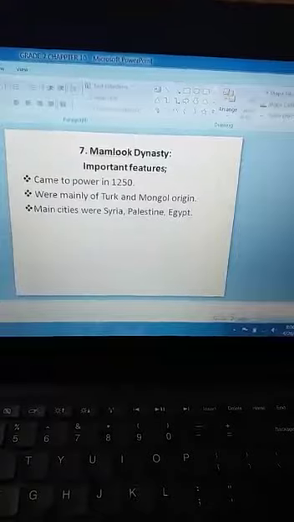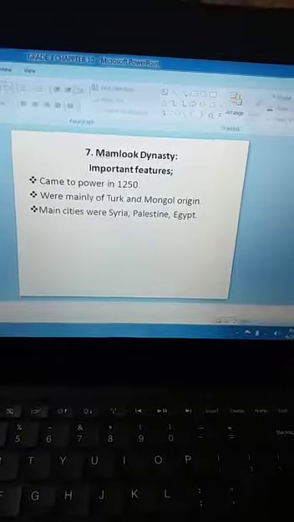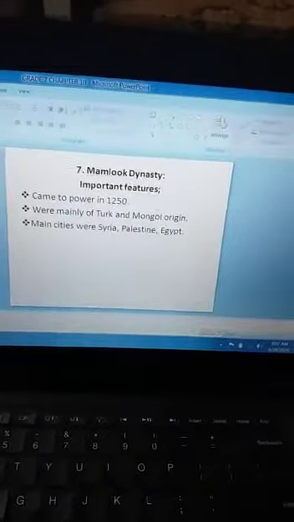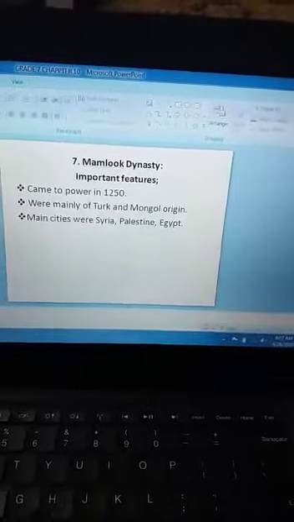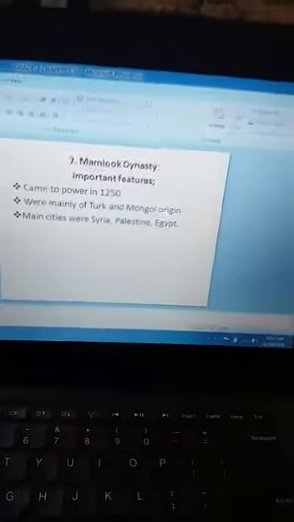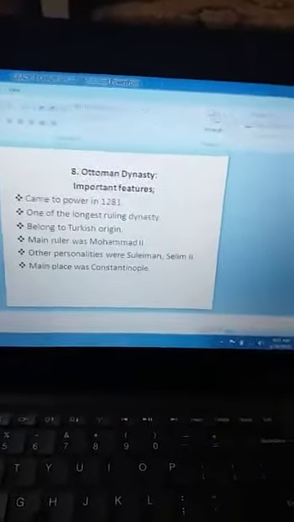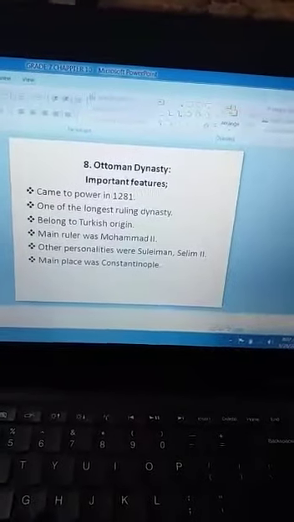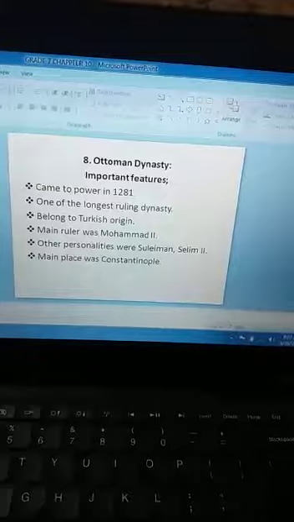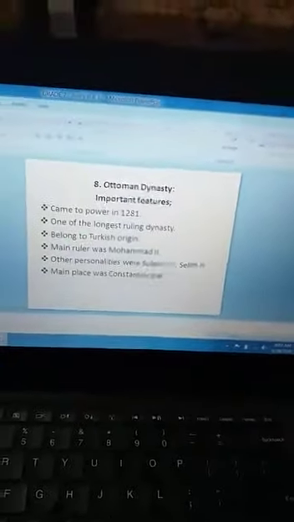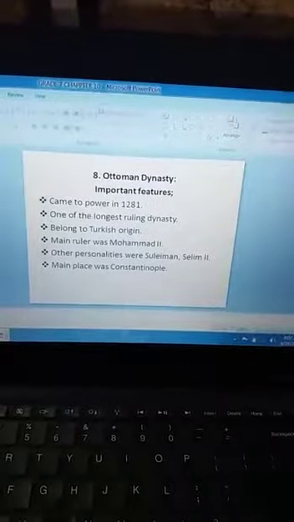Mamluk dynasty. Important features: it came to power in 1250. This dynasty mainly belonged to Turk and Mongol origin. Main cities were Syria, Palestine and Egypt. Ottoman dynasty, its important features are: this dynasty came to power in 1281. One of the longest ruling dynasties, belonging to Turkish origin.